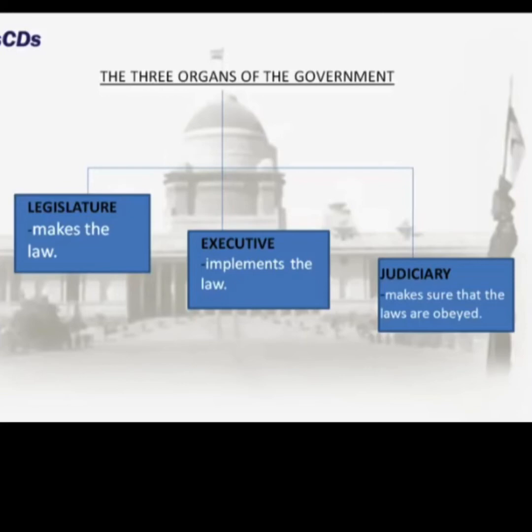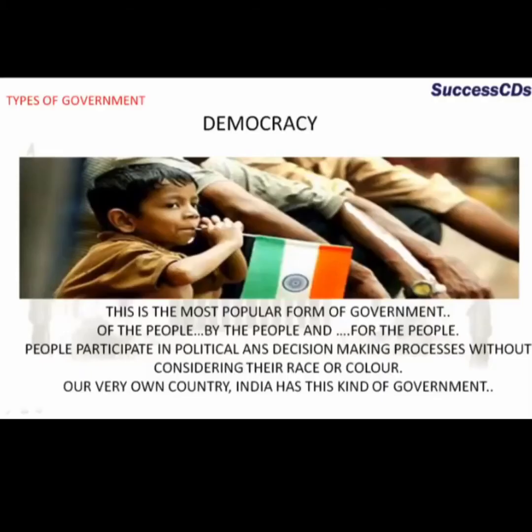They are the legislature, which is the law-making organ. Second, the executive, the one that implements the laws and executes them. And the third organ is the judiciary, which makes sure that the laws are obeyed. There are different types of government. In India, we have a democratic government.